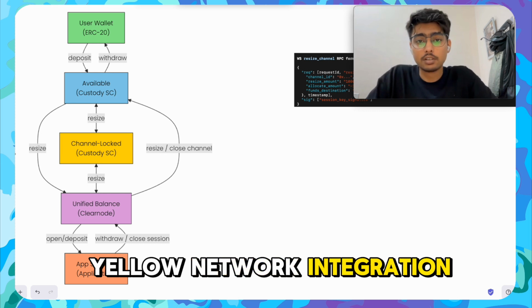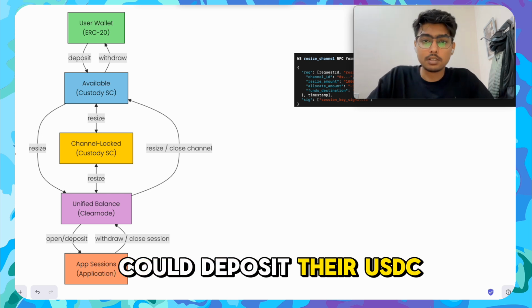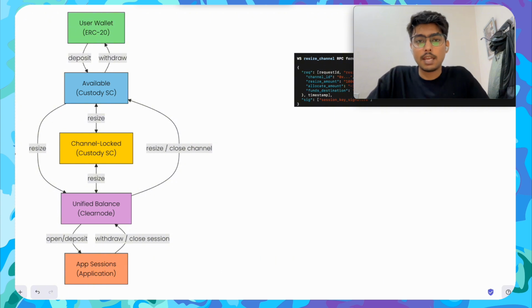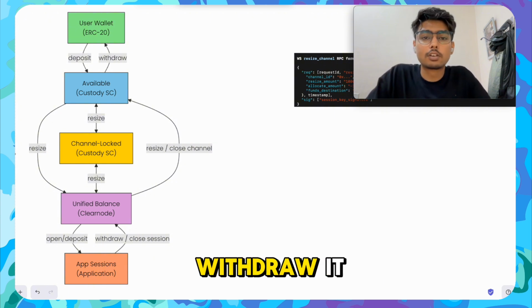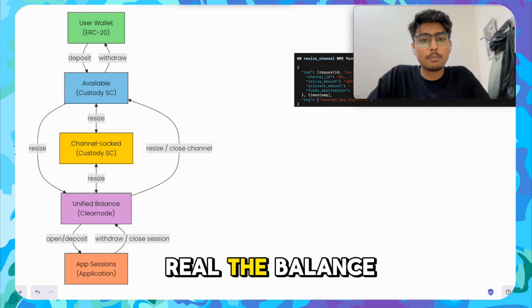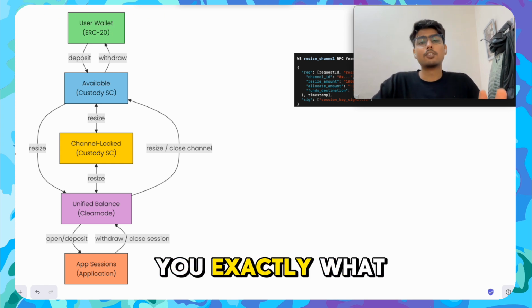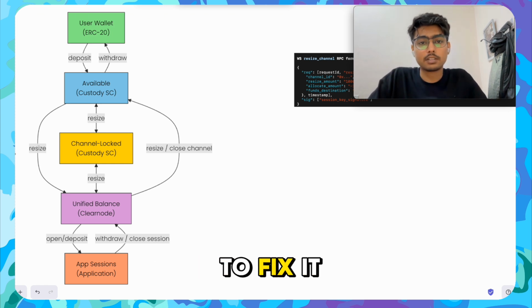I'm here to share about a bug that we stumbled upon in our Yellow Network integration, where a user could deposit USDC, see it in their unified balance, use it in the Lightning Node session, and then hit a wall moment. They tried to withdraw it. The funds looked real, the balance showed correctly, but they were never actually in the right place. Let me show you exactly what was happening and what we changed to fix it.